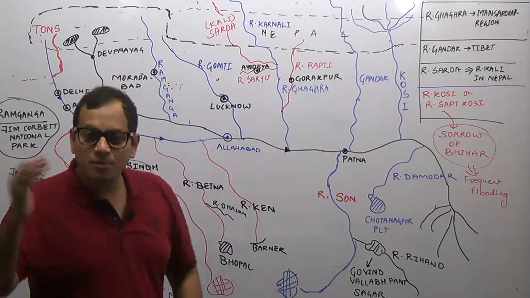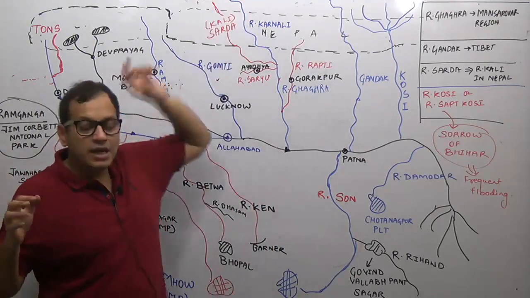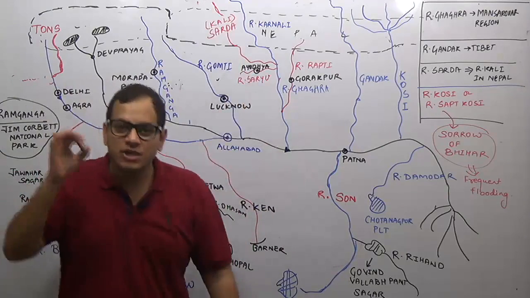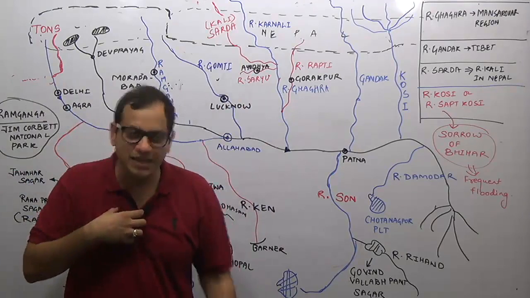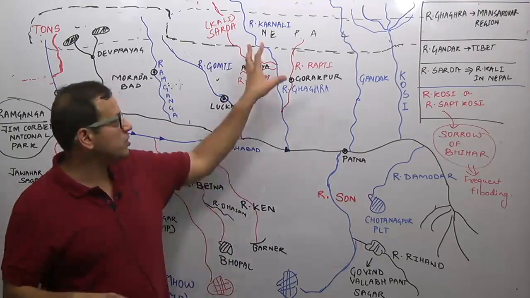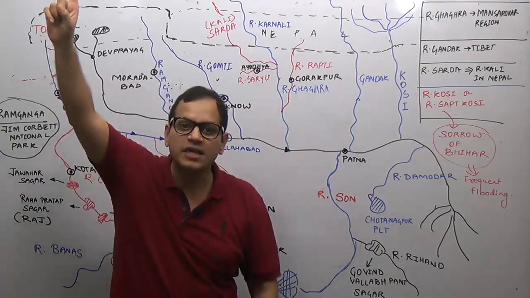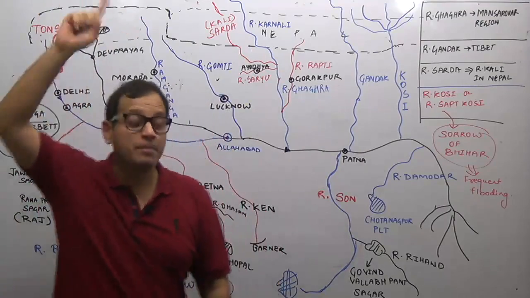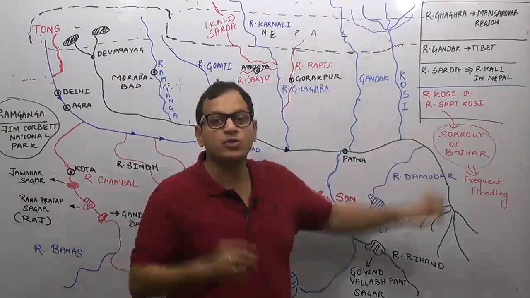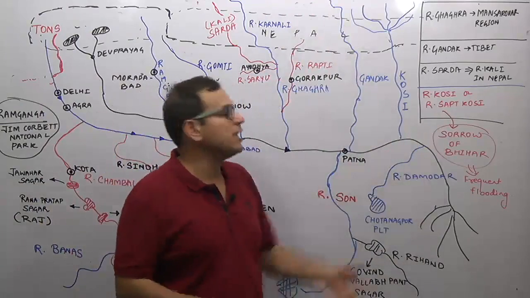River Ghagra is a transboundary river. It is an international river which originates in the Mansarovar region. The most important tributary of river Ghagra is river Sharda. It is known as river Sharda in India, but in Nepal it is known as river Kali. This is in the news. Focus on the river Sharda. Then we have river Gandak, again an international river, originating on the Tibet-Nepal boundary, and river Kosi. River Kosi is also known as Sapta Kosi. Sapta means seven, and because it is made up of seven small rivers, it is known as the Sapta Kosi river system.